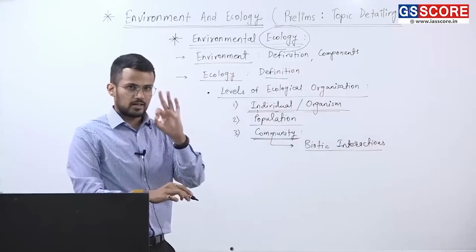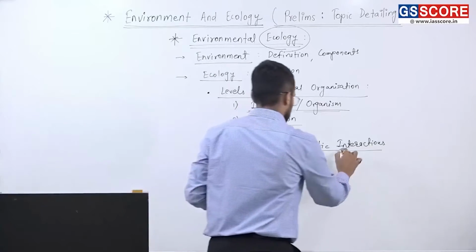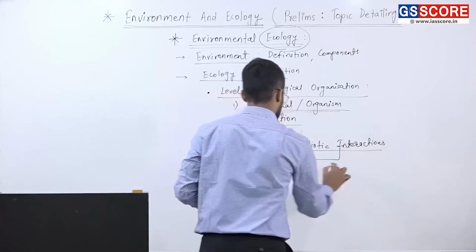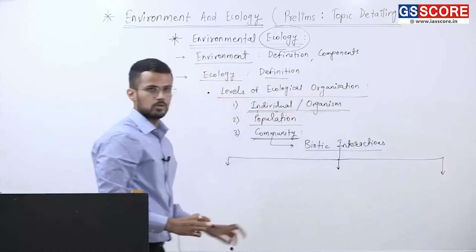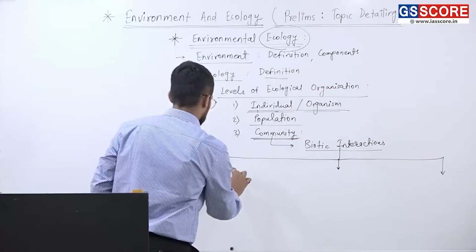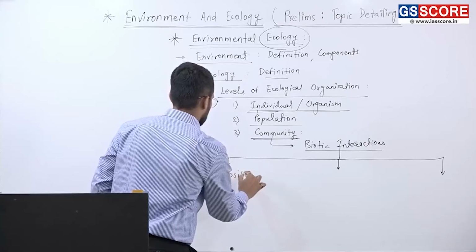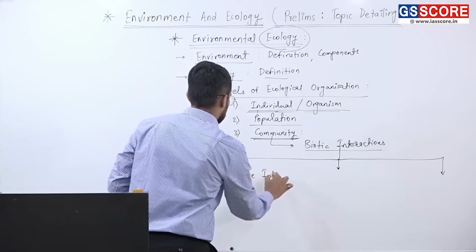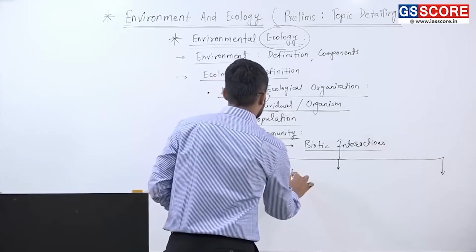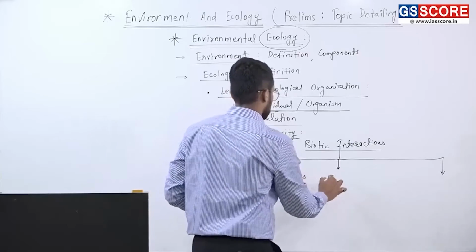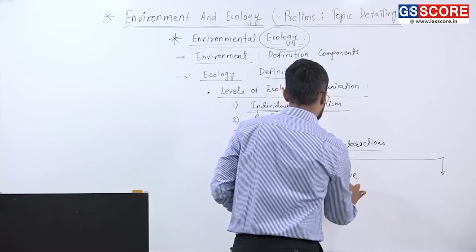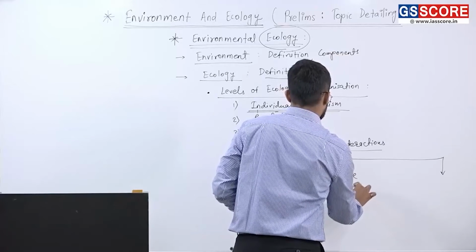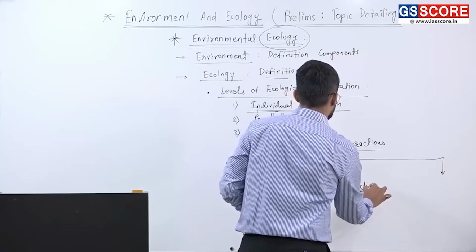So basically there are three types of biotic interactions. First is positive interactions. Second is negative interactions.